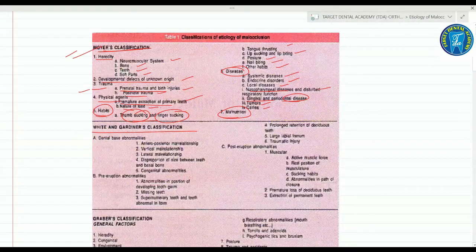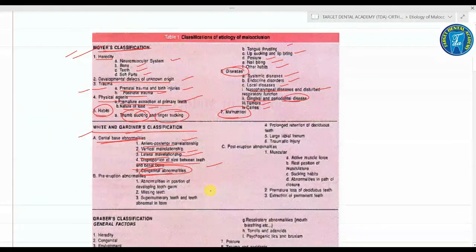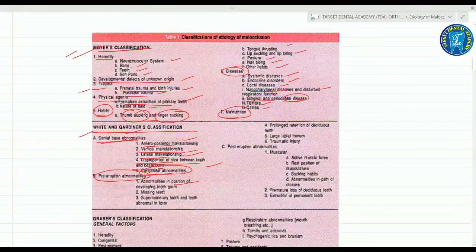Coming on to the classification according to White and Gardiner, first are the dental base abnormalities. It may be due to anteroposterior malrelationship, vertical relationship, lateral relationship, disproportion of size between the teeth and the basal bone, or congenital abnormalities. Next are the pre-eruption abnormalities. It may be due to abnormalities in the position of developing tooth germs, missing teeth, supernumerary teeth and teeth of abnormal form.